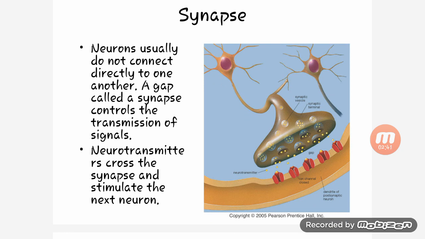Then synapses. Neurons usually do not connect directly to one another. A gap called the synapse controls the transmission of the signal. So you can see here the synapse gap, which is present, which controls the transmission of the signal. Neurotransmitters cross the synapse and stimulate the next neuron. So you can see how the neurotransmitters, which are yellow in color, go to the other neuron, the ion channel closed, and they capture the information or the neurotransmitter. So you can see this diagram.